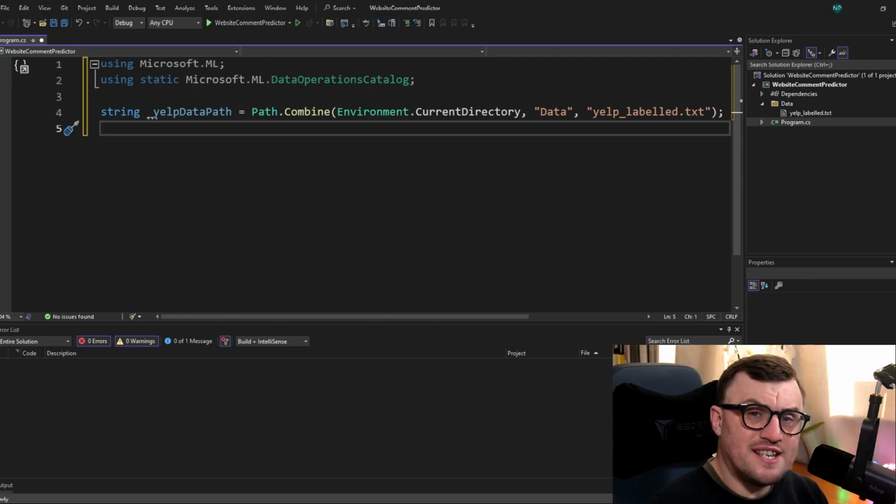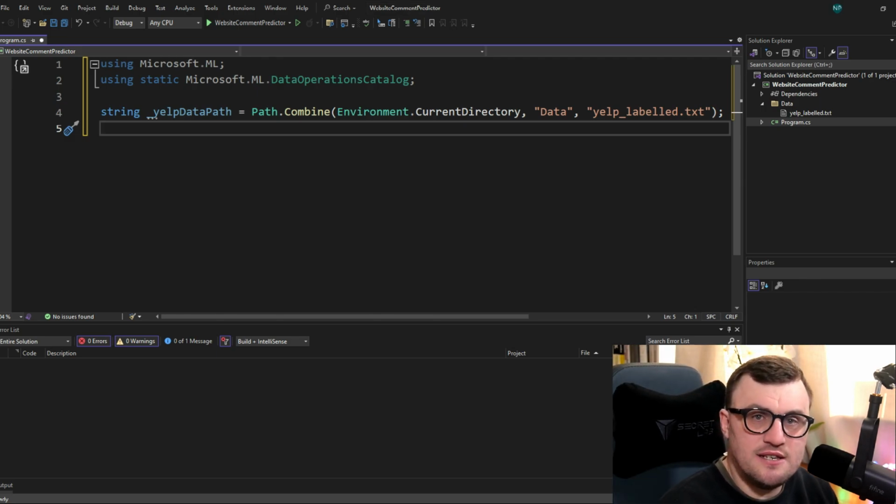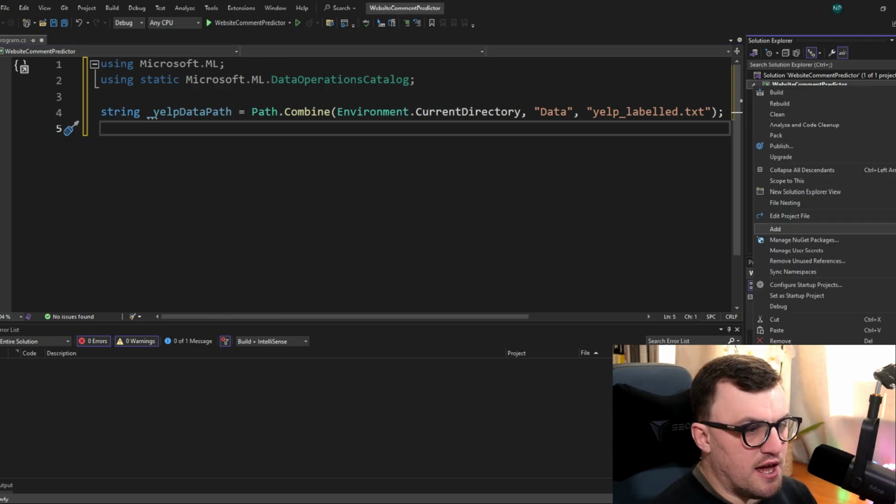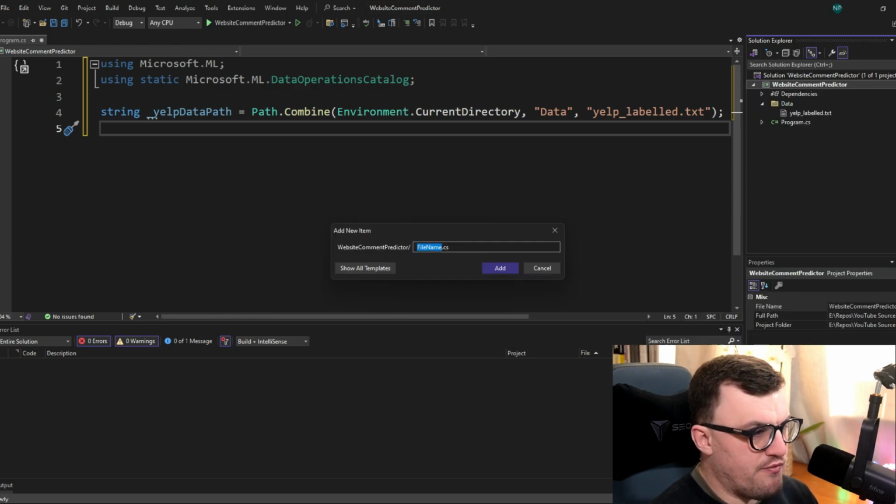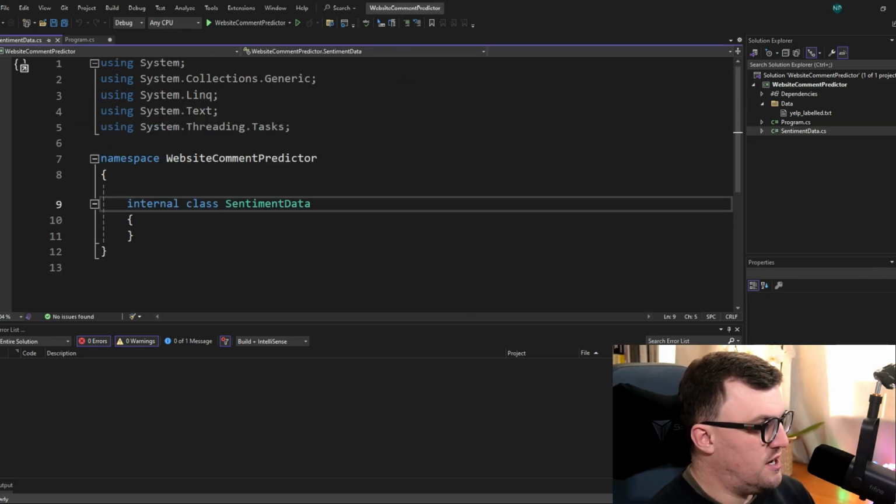The next thing we need to do is create some classes. These classes will allow us to represent the data that we ingest from this file in memory. So I'm going to start by creating a new CS file. And that's going to be called SentimentData. So I don't need this to be internal. I'm going to set it to public.